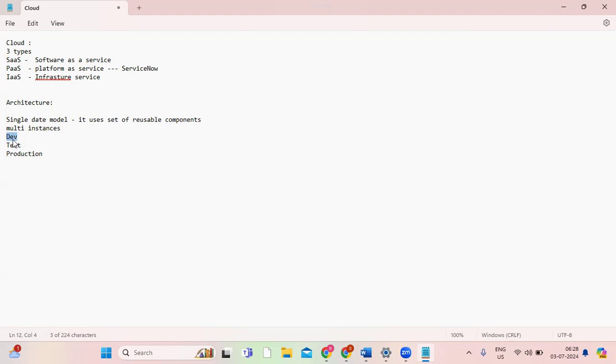Whatever you do in the dev environment or instance will be there in dev only. It cannot come into test. So usually the requirements come from clients, right? We develop all the code and everything in the development environment, and then we will have to move that information to the test environment, and we will test whether it is working as expected or not. If it is working fine in the test environment also, then we will move it to the production environment.